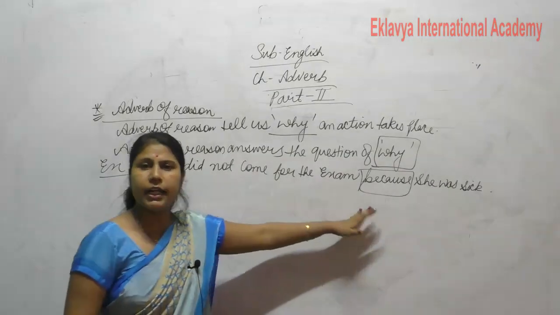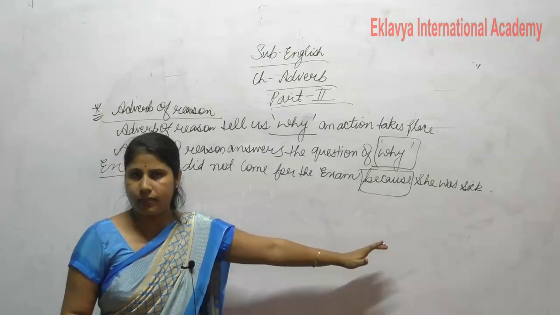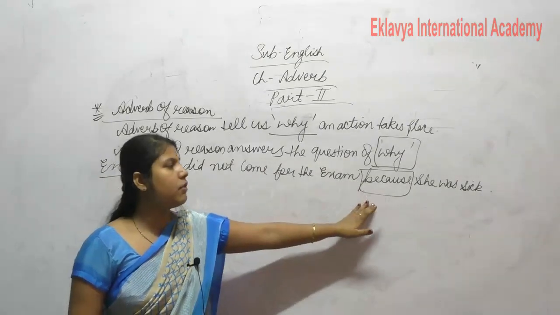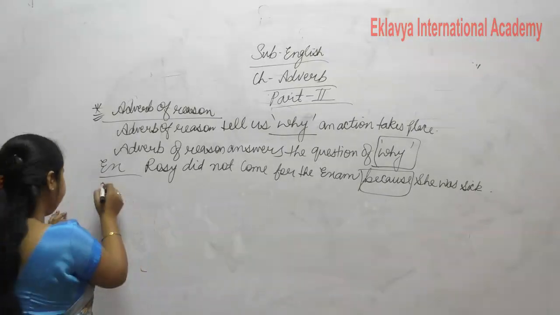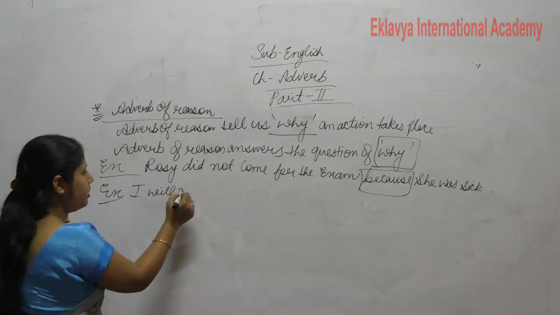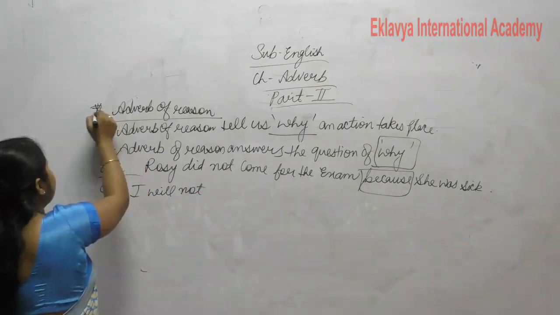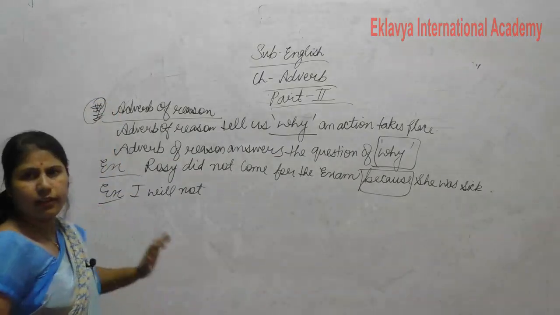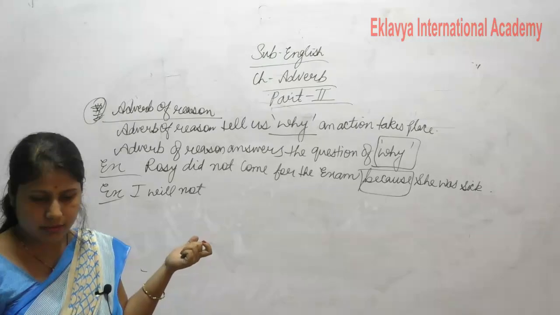This shows why Rosie did not come to the exam, because she was sick. So this gives the answer of why. Clear? Next is, you all write down this 7th adverb, adverb of reason. Write this down as kind number 7, means part number 7.